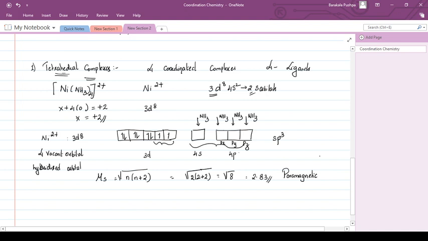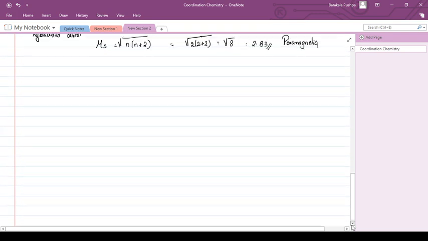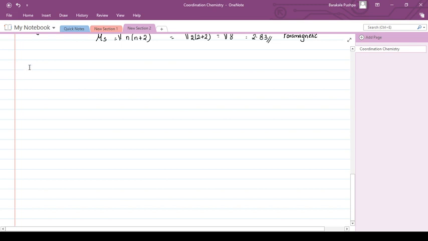Now I will explain why some complexes with the same coordination number 4 take a square planar shape. The complex we just saw undergoes sp3 hybridization, so it is a tetrahedral complex with coordination number 4. There are some complexes having a 4 coordination number but taking a square planar shape.